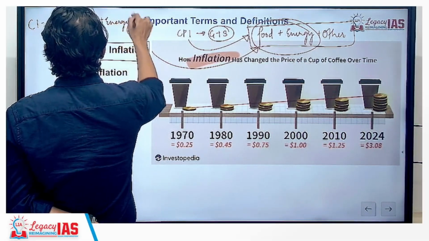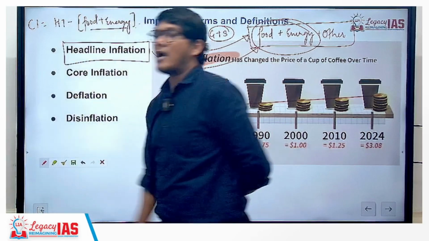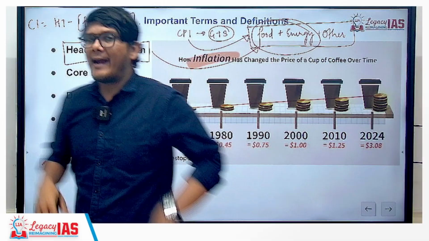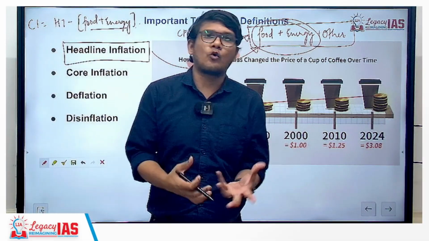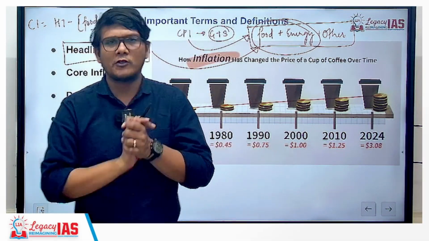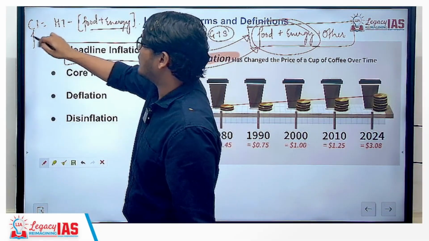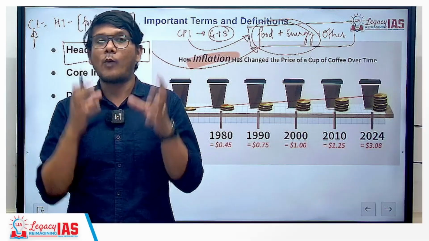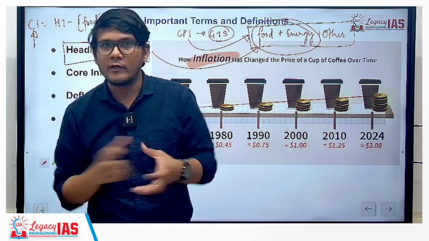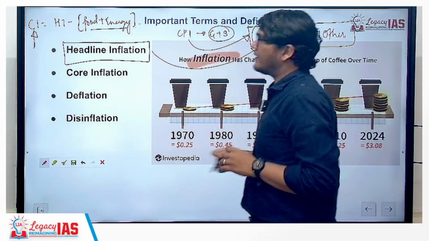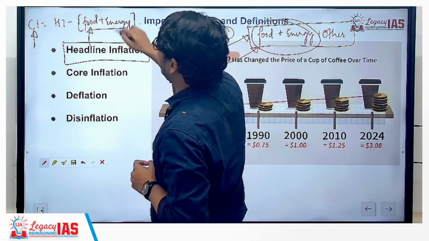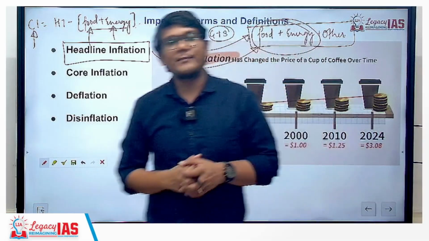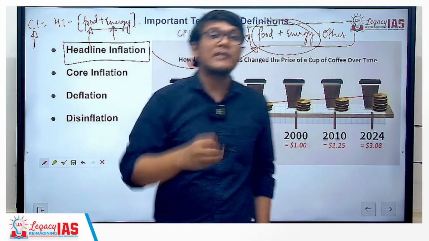Now what is the thing with food and energy? Why are we removing it to measure the core inflation? Your mind may think that food and energy are core, so that should be a part of core inflation. No. Core inflation is not core with respect to the components that are involved in it. Then why are you removing food and energy? The idea is, food and energy, these components are volatile in nature. That means their prices fluctuate quite frequently.